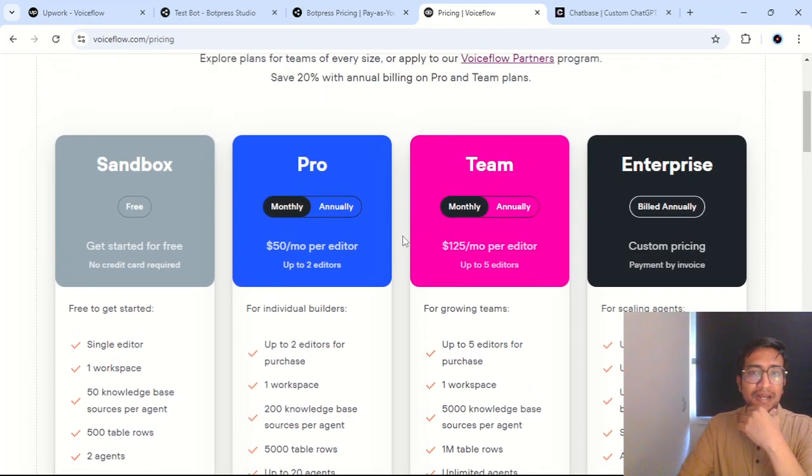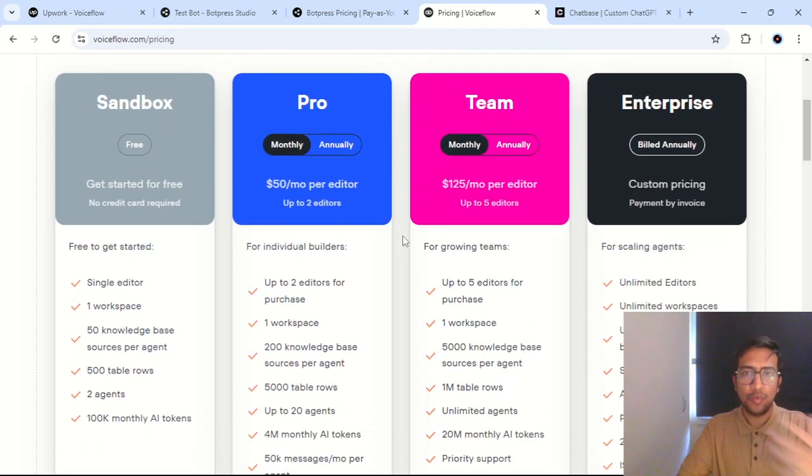So what's my take on this? My take is that if you already know VoiceFlow and you like it, then yeah, you can go with it. Or if you already have experience developing chatbots, and you know the right ways to prompt, you know the right ways to make workflows, then you can directly start with VoiceFlow. And if you already have clients, then you can just start billing this to them. But let's say you are one of those people who are just entering this space right from the start.